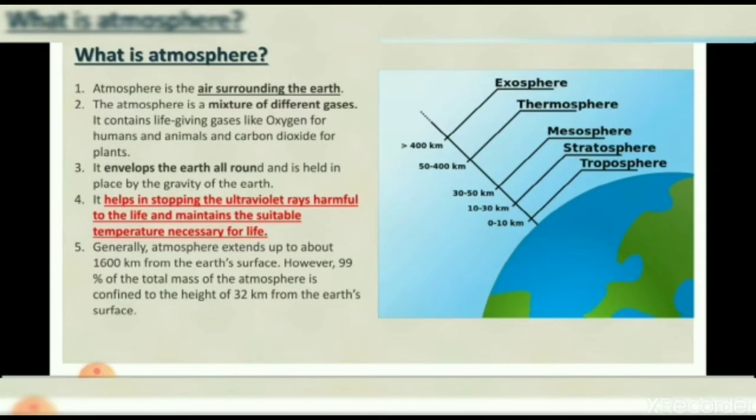Generally, atmosphere extends up to about 1600 km from the Earth's surface. However, 99% of total mass of the atmosphere is confined to the height of 32 km from the Earth's surface.